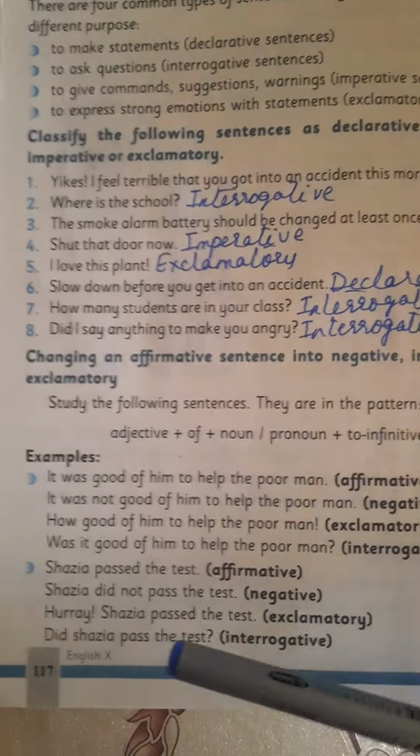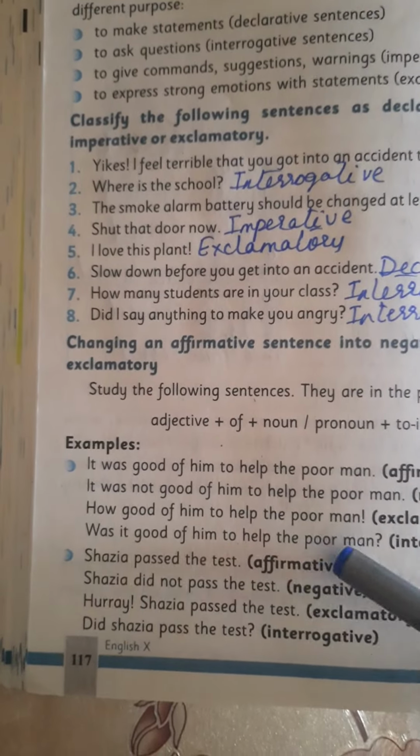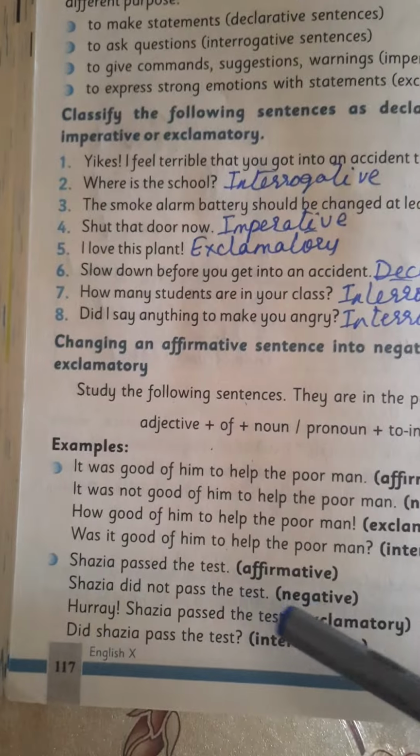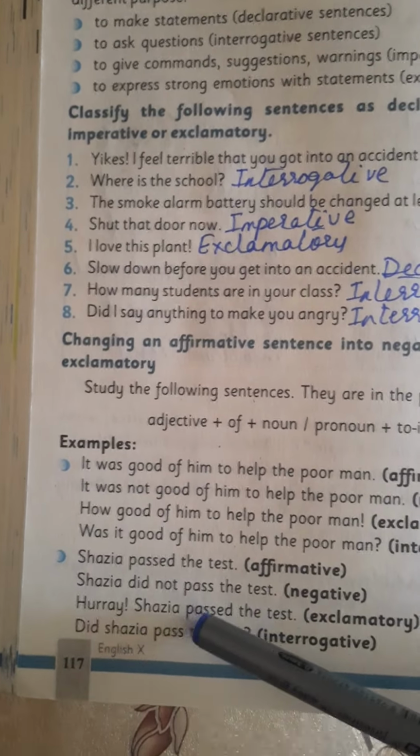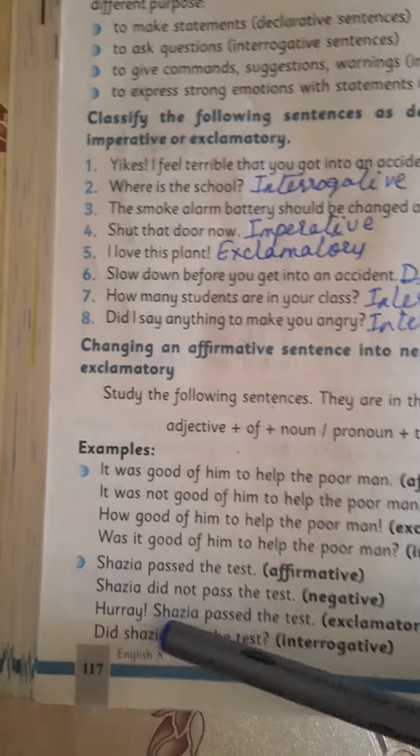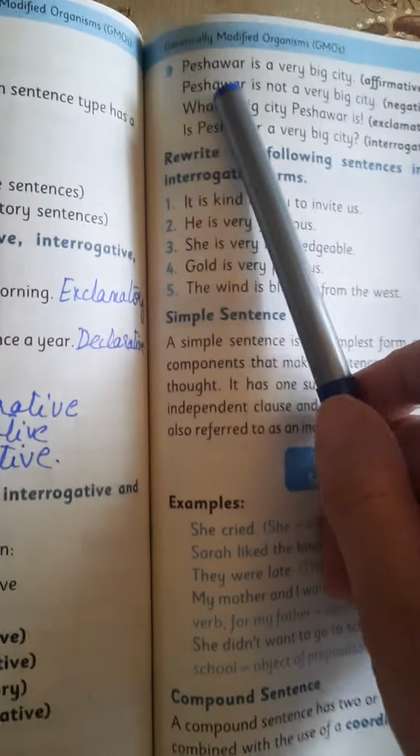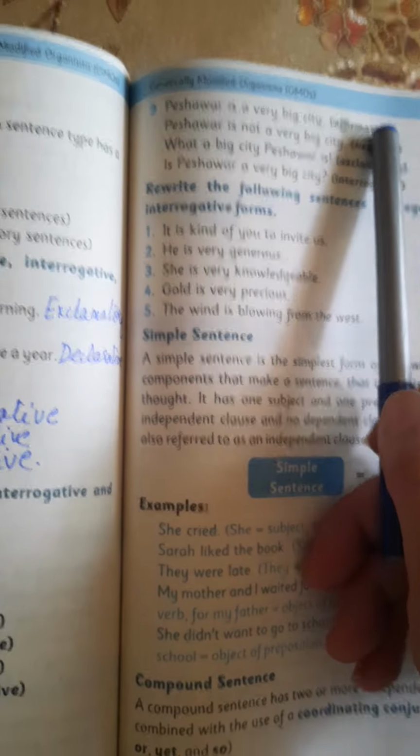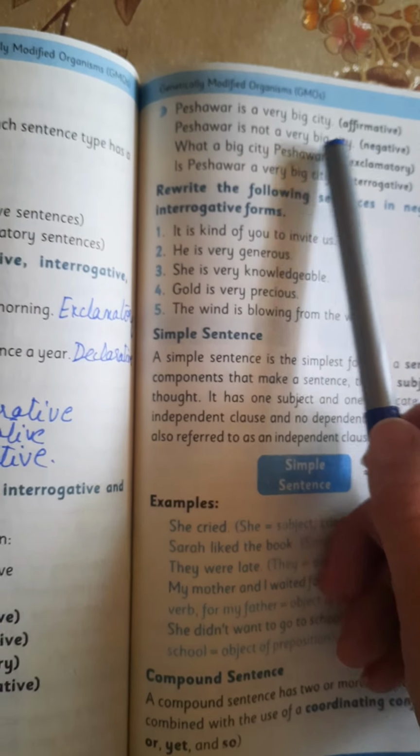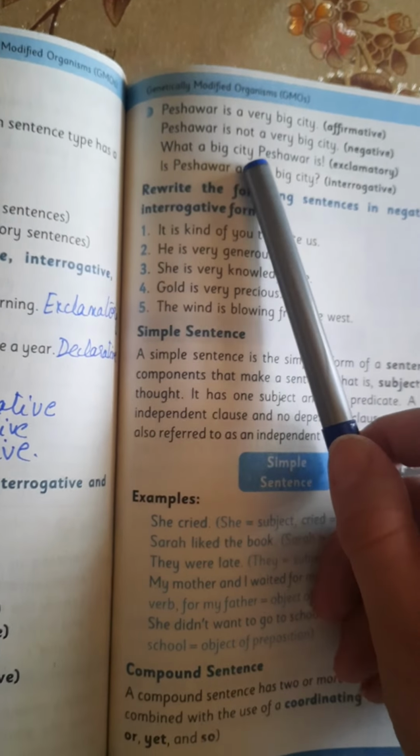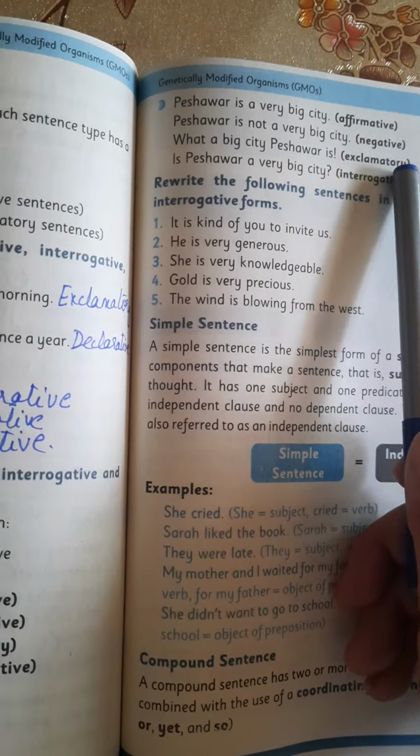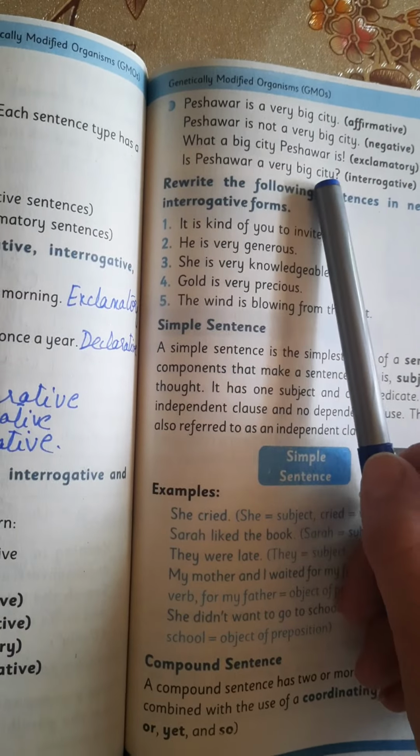Next is Shazia passed the test. Affirmative. Shazia did not pass the test. Negative. Hurrah, Shazia passed the test. Exclamatory. Did Shazia pass the test? Interrogative. Next example is Peshawar is a very big city. Affirmative. Peshawar is not a very big city. Negative. What a big city Peshawar is. Exclamatory. Is Peshawar a very big city? Interrogative.